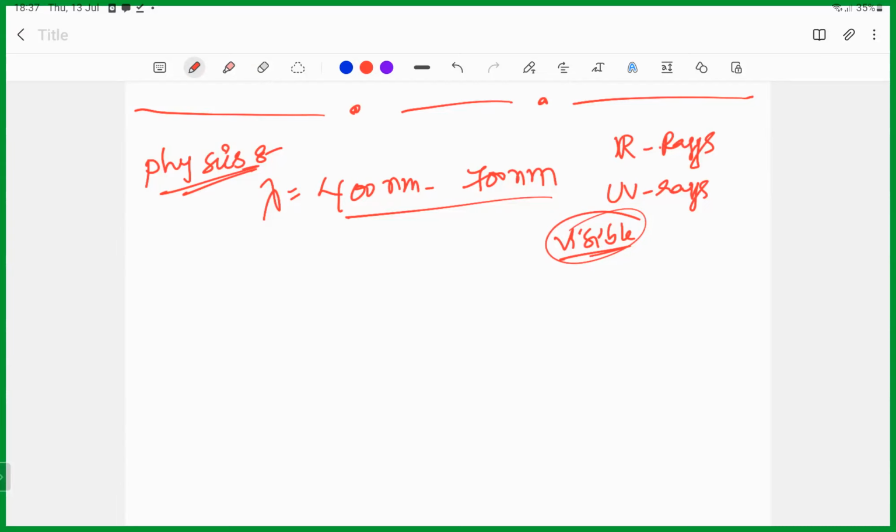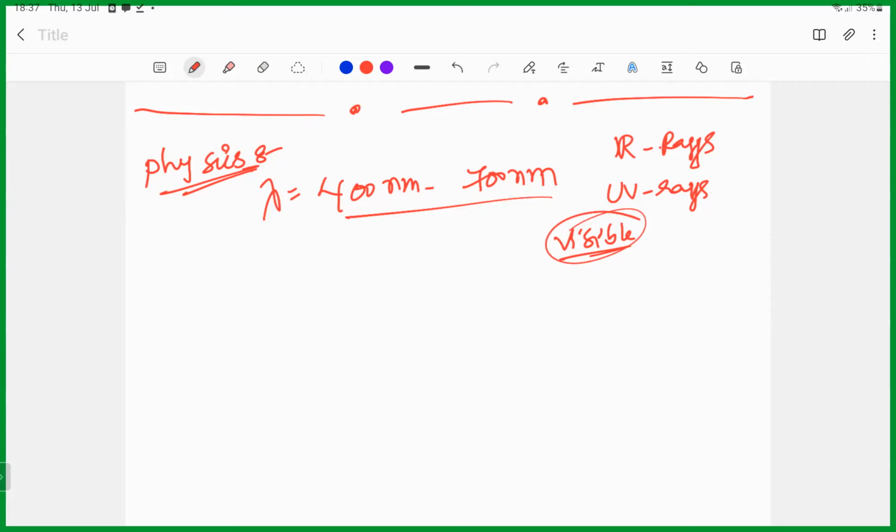In this chapter, we only see the particle propagation. We are seeing reflection and refraction, and these are explained through the particle propagation of light.